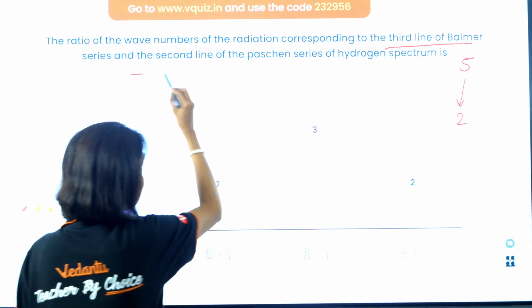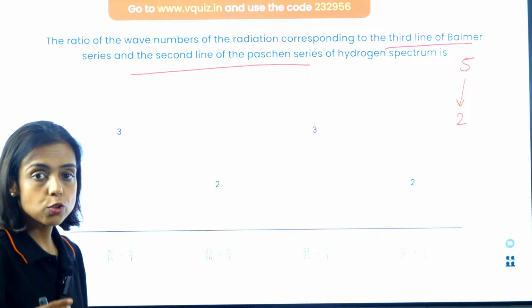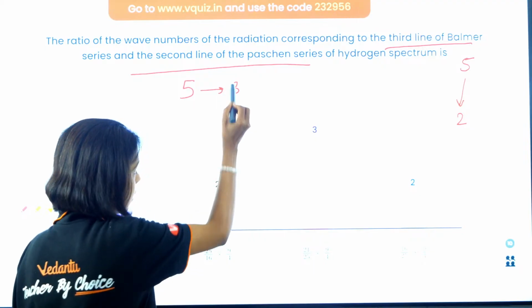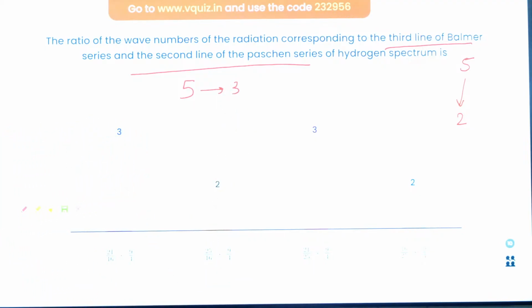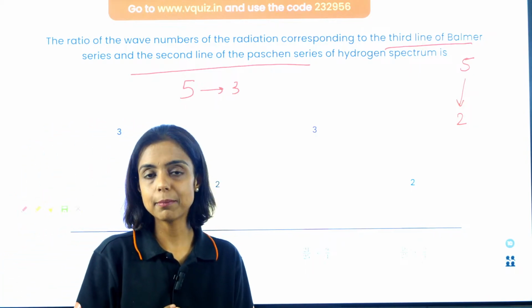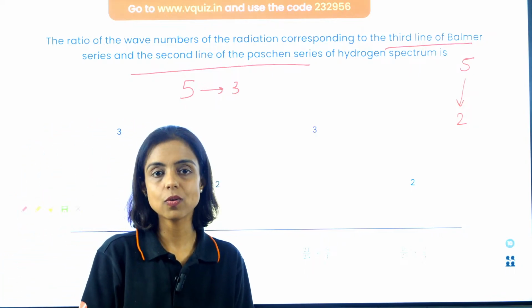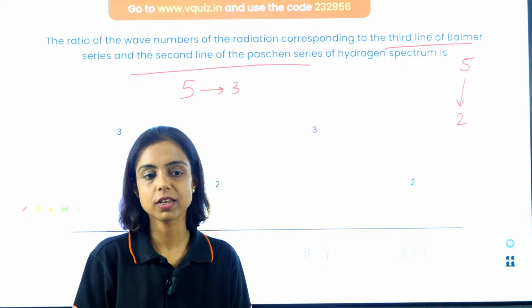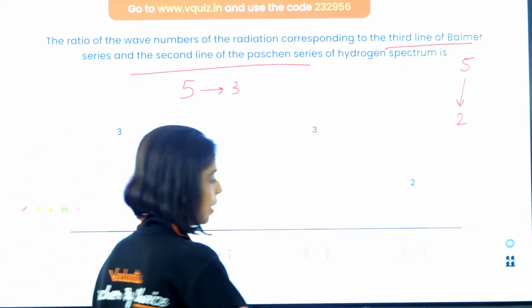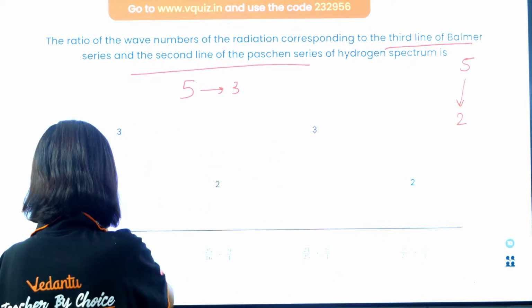And the second line of Paschen series: 4 to 3 is the first line, 5 to 3 is the second line. So n1 and n2 are given and you have to use Rydberg's formula, right? 1 by lambda, or the wave number, is Rydberg's constant into 1 by n1 square minus 1 by n2 square. That is the formula to use here. So let's see how many of you could give the right answer, guys.